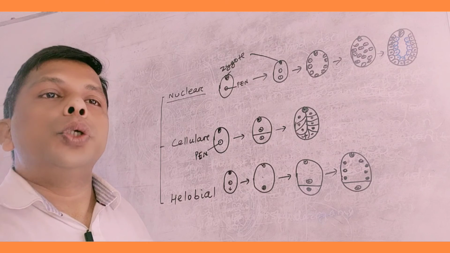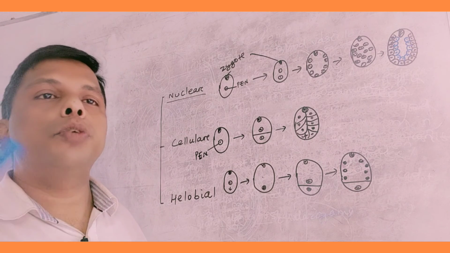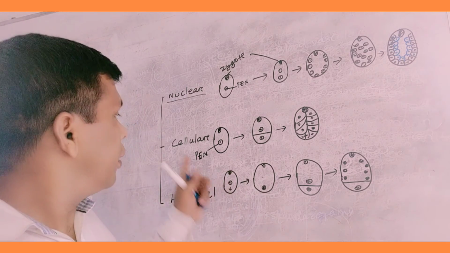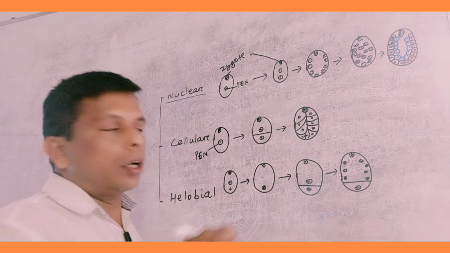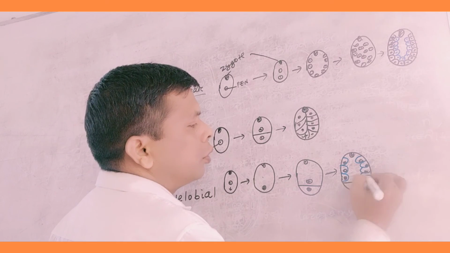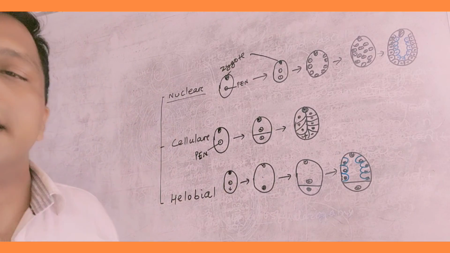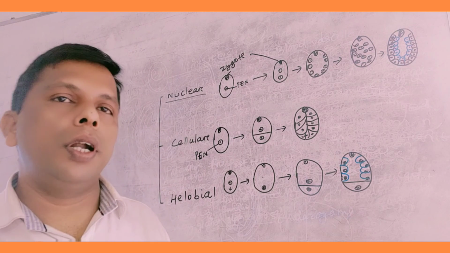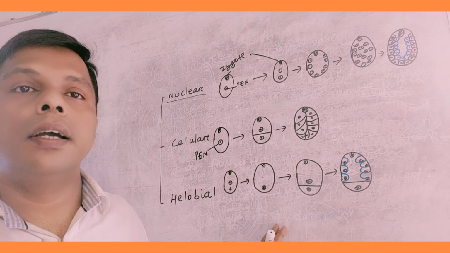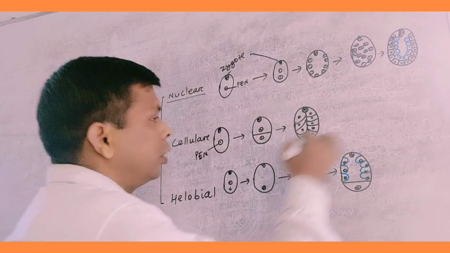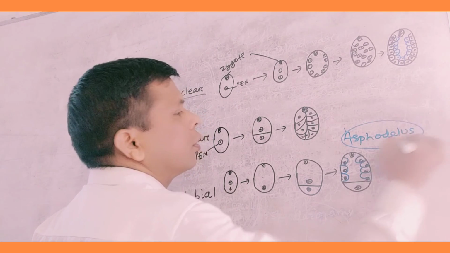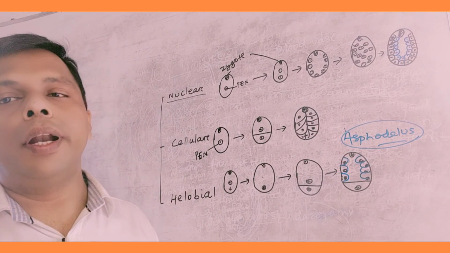After division of the nuclei, it is followed by formation of cell wall, so the nuclear endosperm type of division occurs here, followed by cell wall formation. Clear? So this is the helobial type. Helobial is the mixed type. We can take the example of monocot plants, Asphodelus. So these are three different types of endosperm.